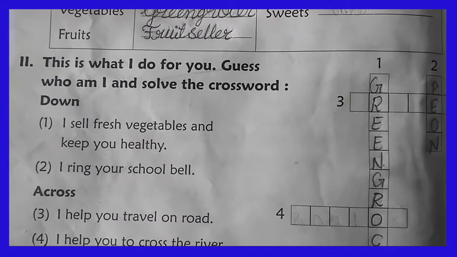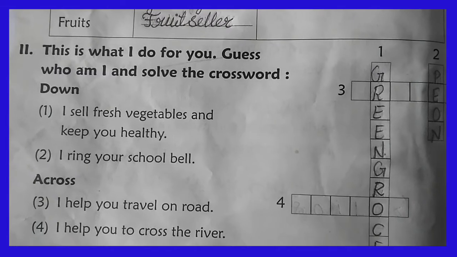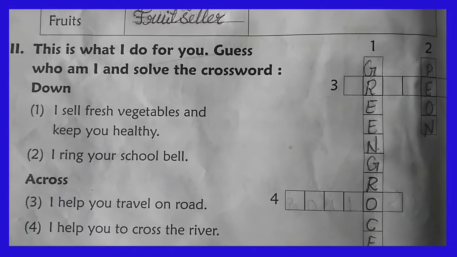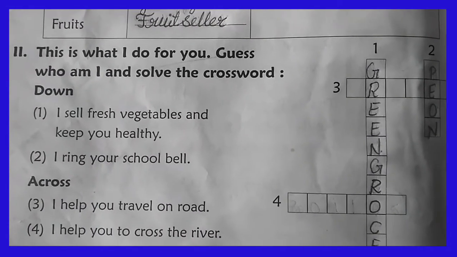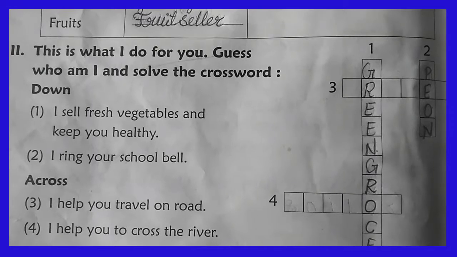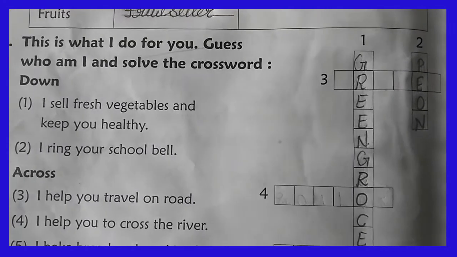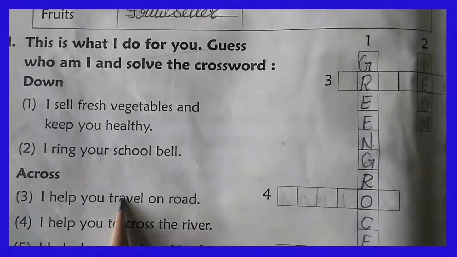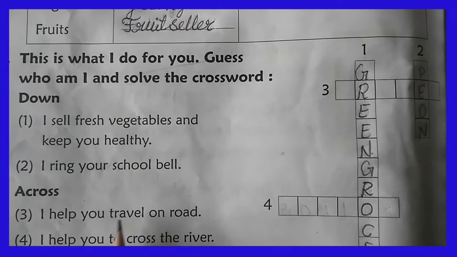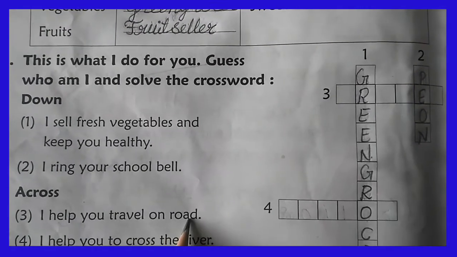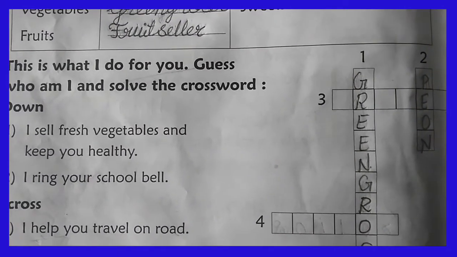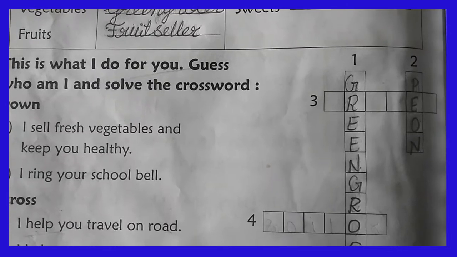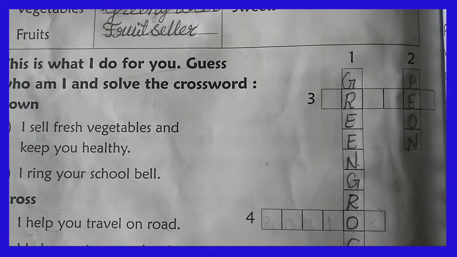Okay, my dear students, I hope you filled the answer in the correct given boxes. So what is the third statement, my dear? The third statement is given in the across. Across means horizontal. "I help you travel on road." Then tell me, who will help us to travel and reach from one place to another?